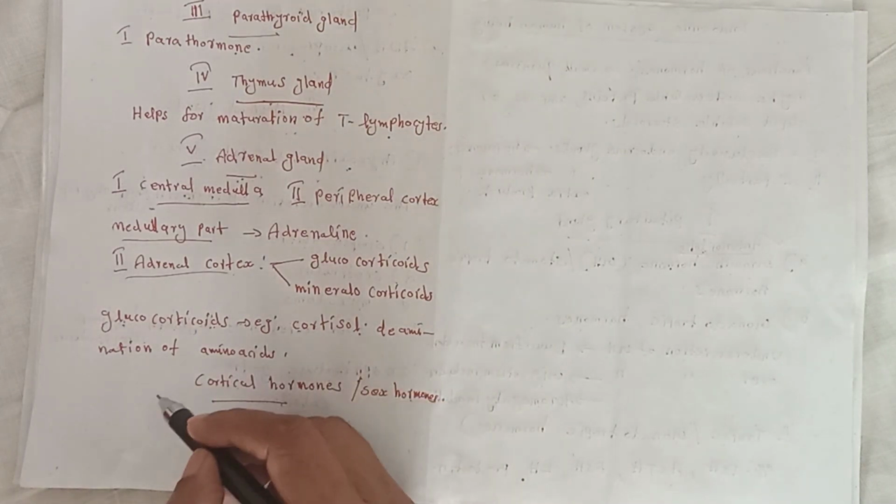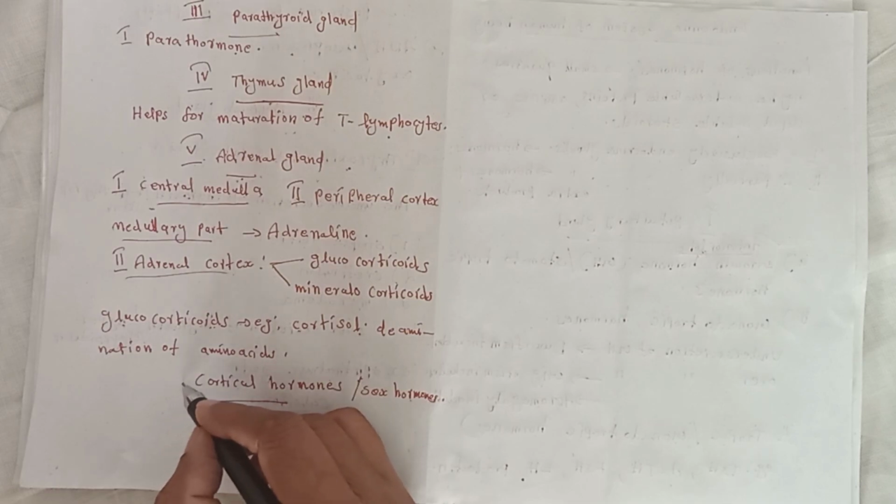That is, overgrowth of adrenal cortex in young children causes premature sexual maturity.